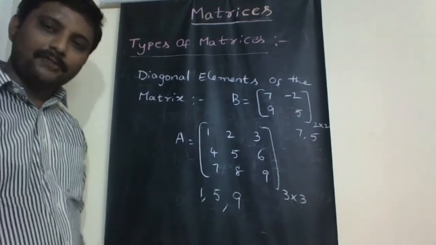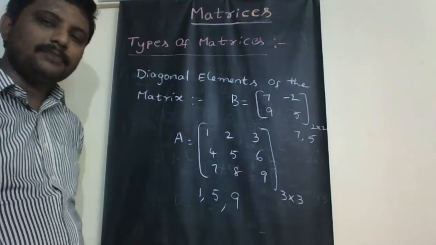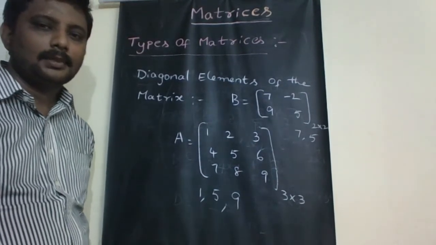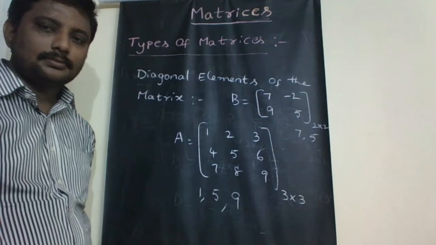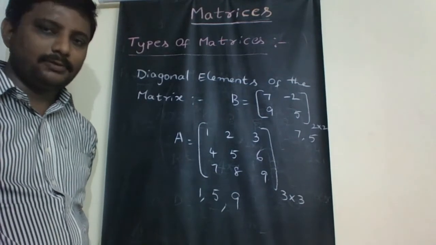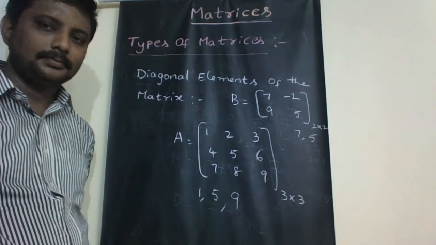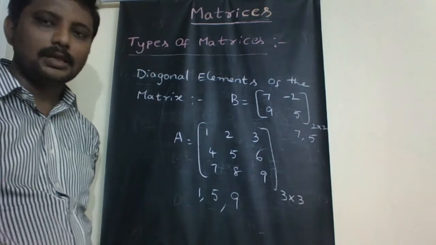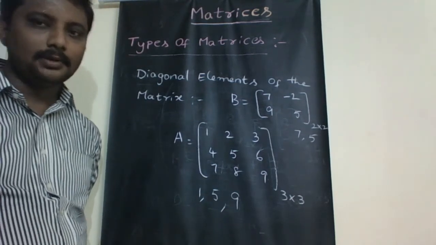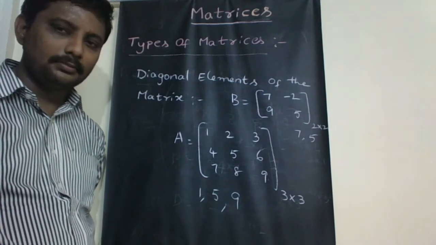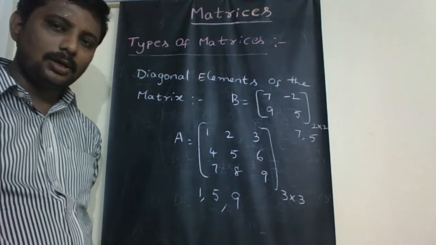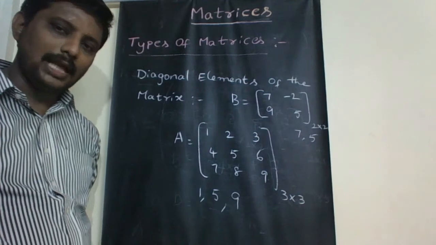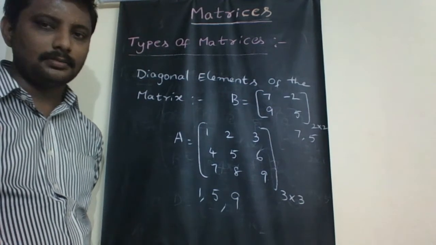So write down the definition: diagonal elements of the matrix. In a square matrix, the first row first element, second row second element, third row third element, and so on up to the last row last element.